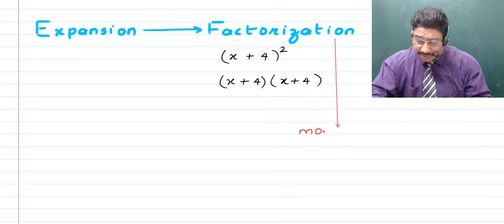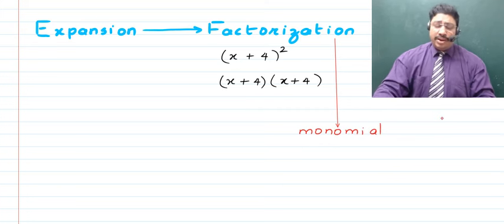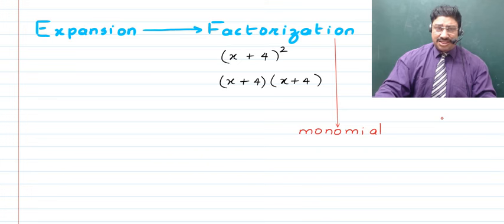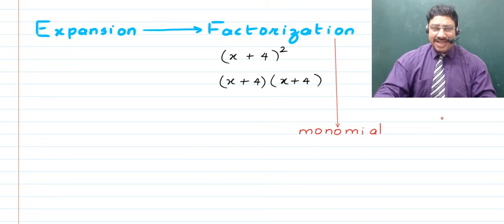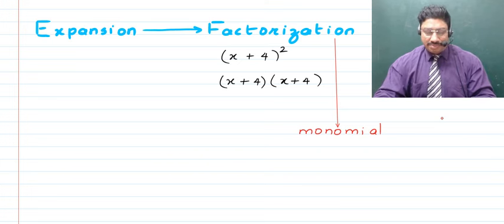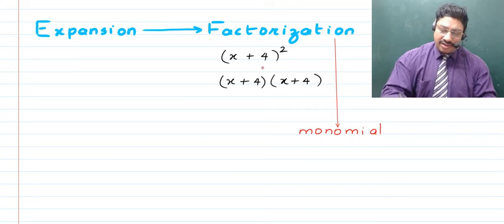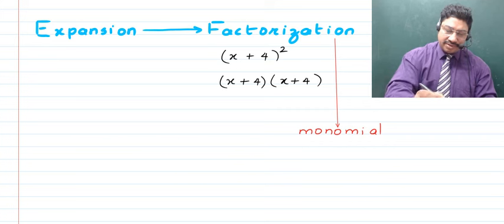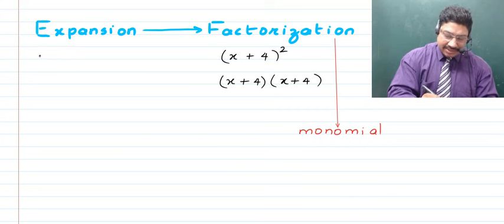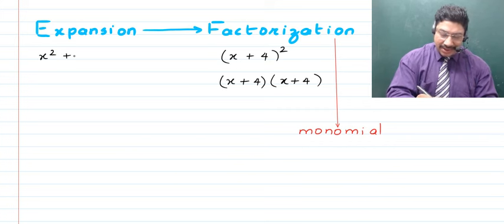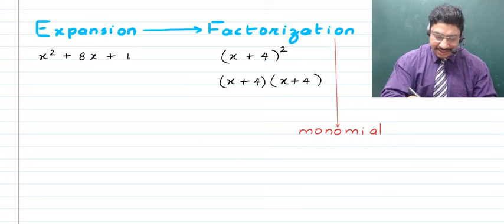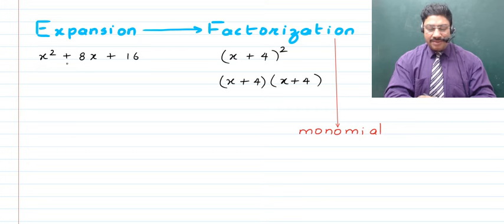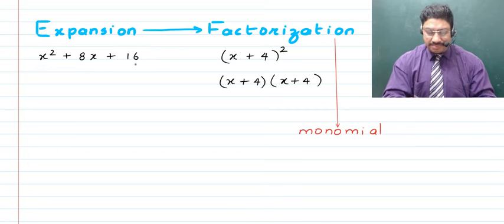Always remember this, right? And when you do not want the algebraic expression to be a monomial, that is when you tend to expand, right? So here, if we try and expand this, then this expansion can further be written as x square plus 8x plus 16, right? That is a square plus 2ab plus b square.